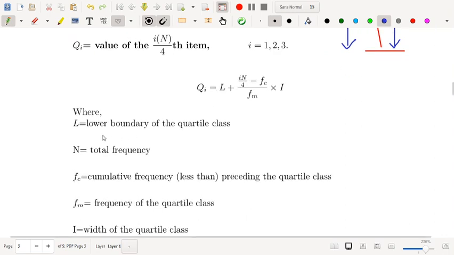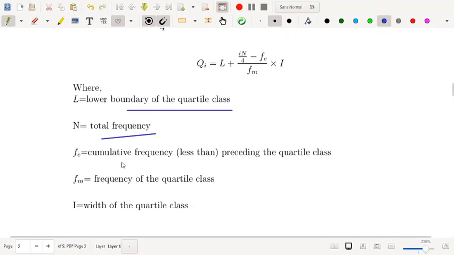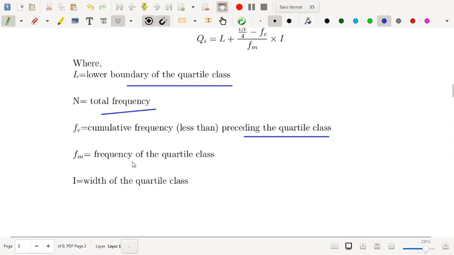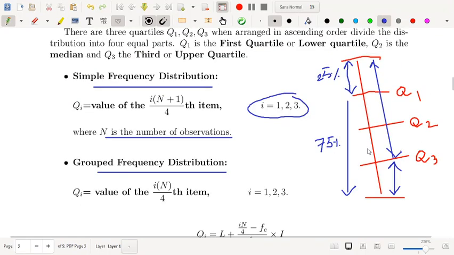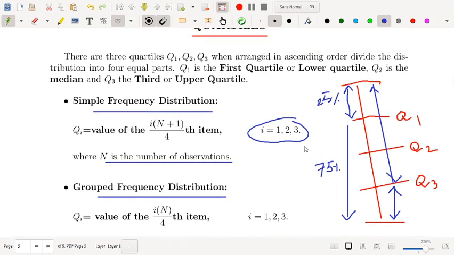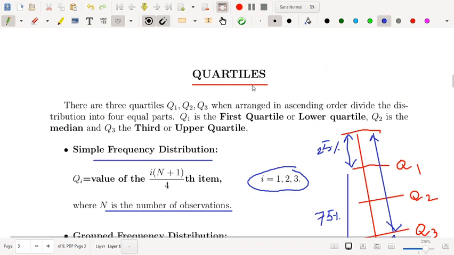Here L is the lower boundary of the quartile class, n is the total frequency, Fc is the cumulative frequency preceding the quartile class, Fm is the frequency of the quartile class, and i is the width of the quartile class. So this is how you can calculate Q1, Q2, Q3, just like you calculated the median in your measures of central tendency chapter. This is how you will calculate quartiles.